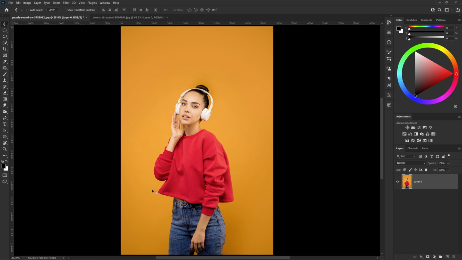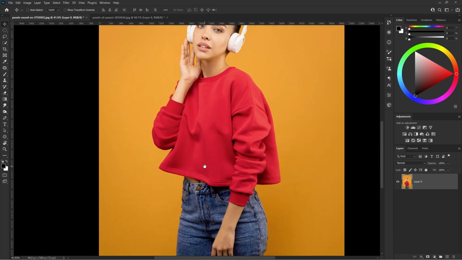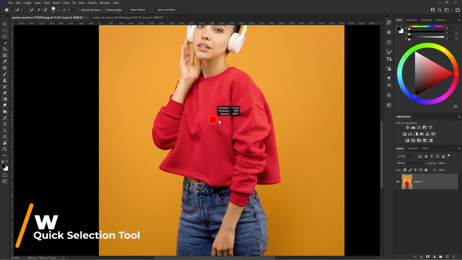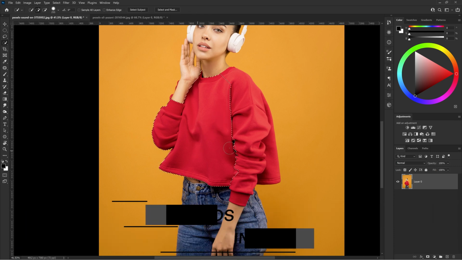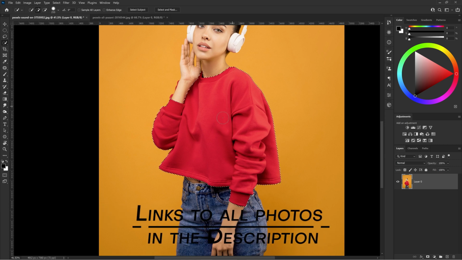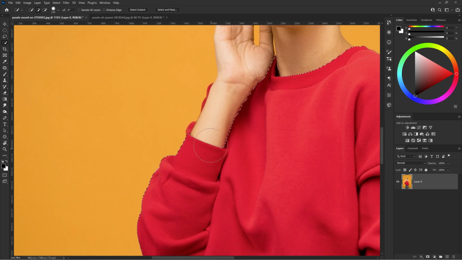Let's jump into Photoshop. We start by creating a selection of elements that we want to change color of. Pick Quick Selection tool. Keyboard shortcut is the letter W. And paint over the element you want to add to the selection. If you accidentally select too much, press and hold Alt Option key and remove the unwanted areas. We will be creating masks, so later you can always come back to it and adjust the selection you created.